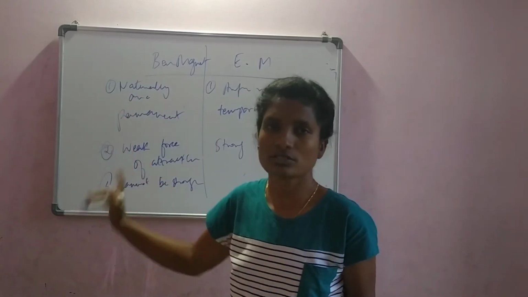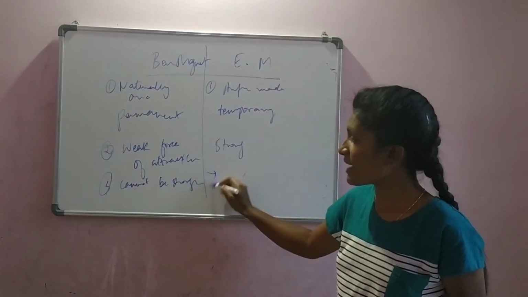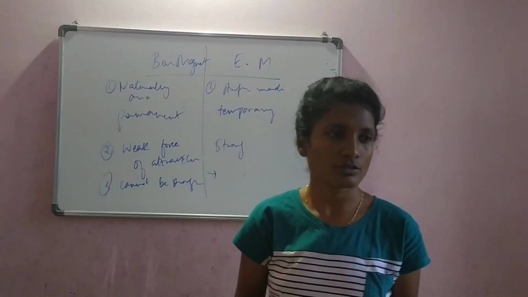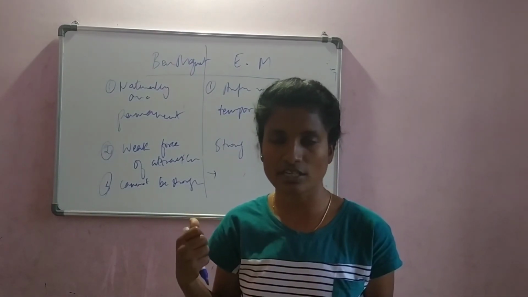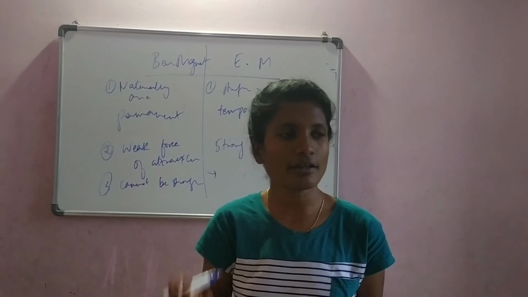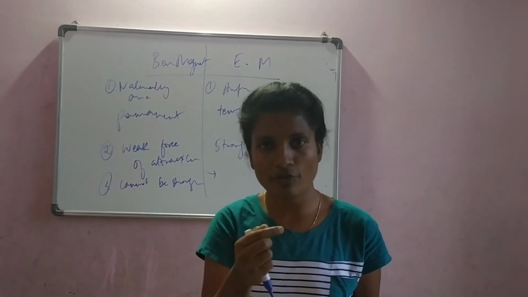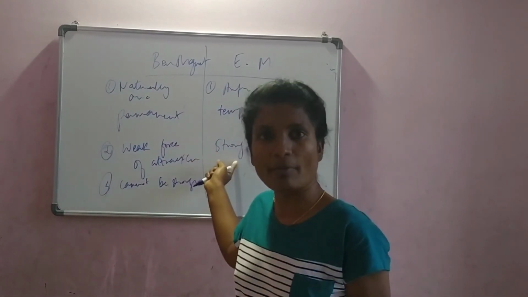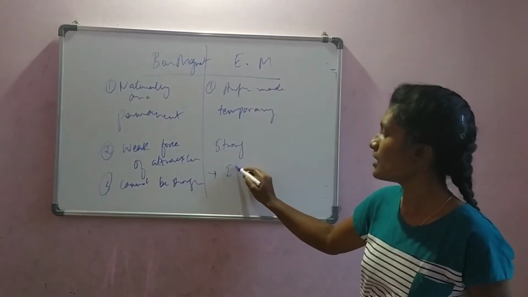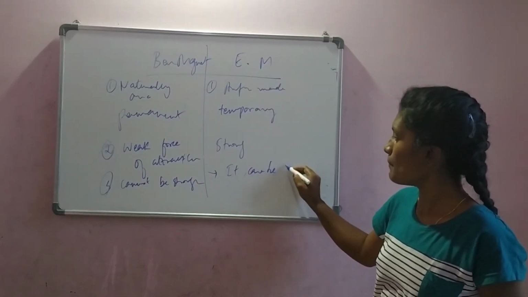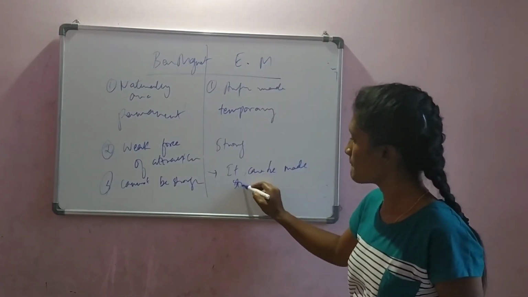But here this cannot be done. But the electromagnet you can make stronger and stronger. We know the factors on which it depends. The more coils you add, the strength increases. The more current you supply, the electromagnet strength increases. So here it can be made stronger.